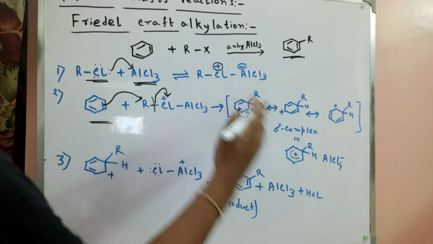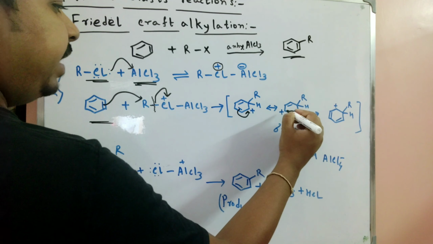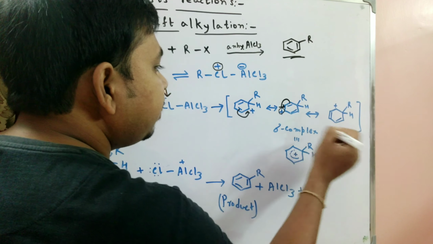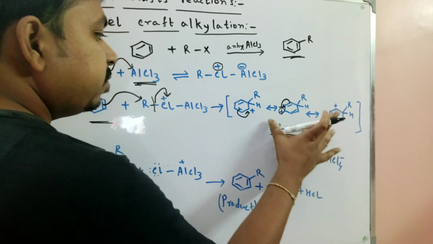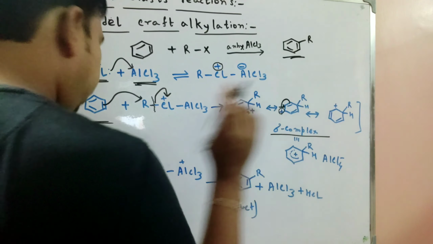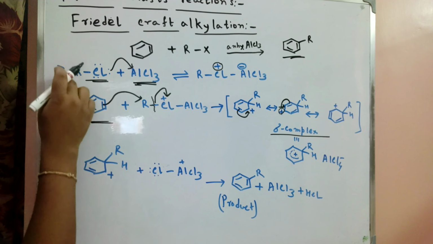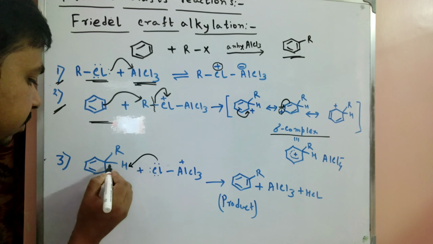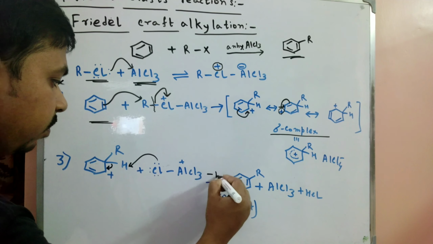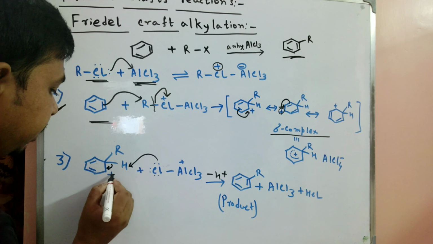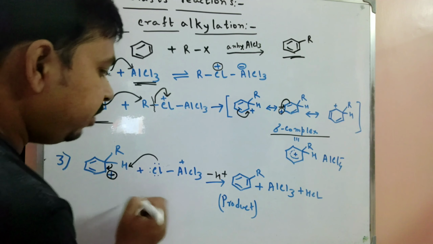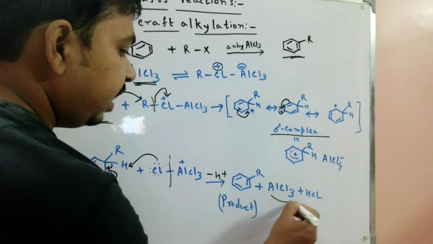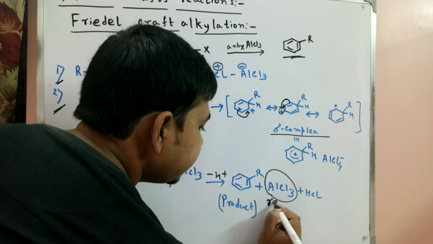As per our discussion of the concept of the Wheland intermediate, the plus charge is formed here. That is the Wheland intermediate, also called the sigma complex, where the sigma bond is formed here. Steps one and two are complete. The third step is on the hydrogen atom: this hydrogen is removed to stabilize the cation and form the product. This bond breaks and our catalyst, the Lewis acid AlCl3, is regenerated.